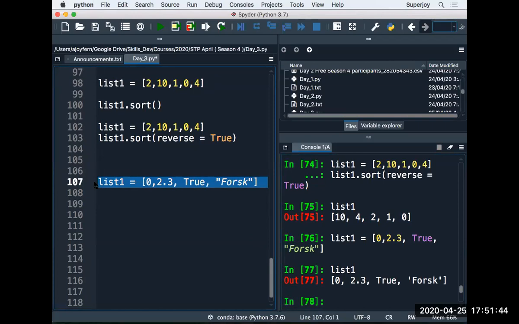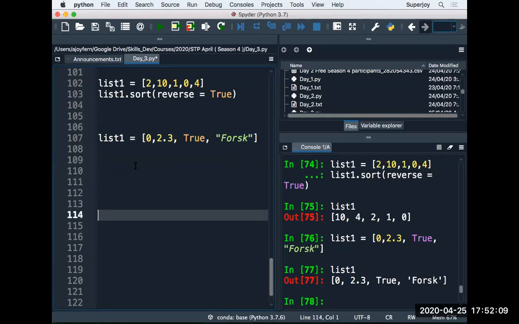Arrays in C are homogeneous because they only contain a single data type. But in Python, a list is heterogeneous. We can have different data types as well. Clear?